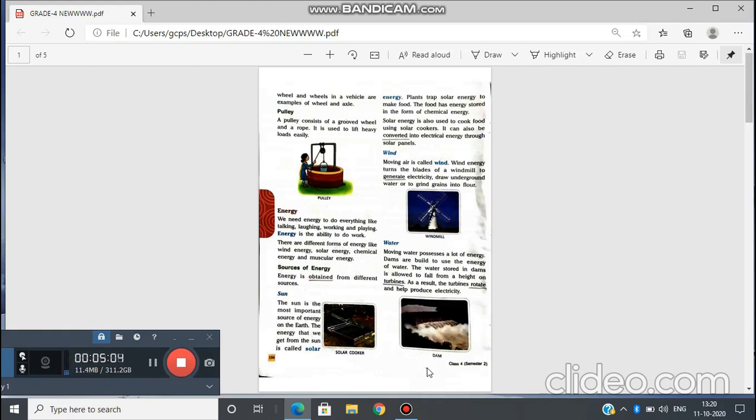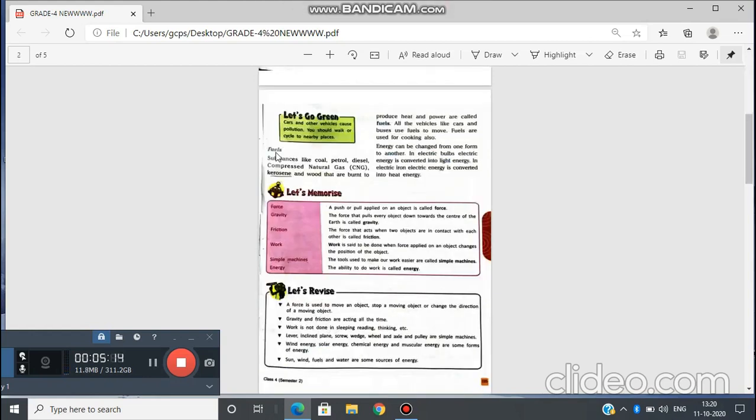A dam is a barrier that stops or restricts the flow of water. This is a dam. Next is fuels. Substances like coal, petrol, diesel, compressed natural gas, short form CNG, kerosene and wood that are burnt to produce heat and power are called fuels. All the vehicles like cars and buses use fuels to move. Fuels are used for cooking also.